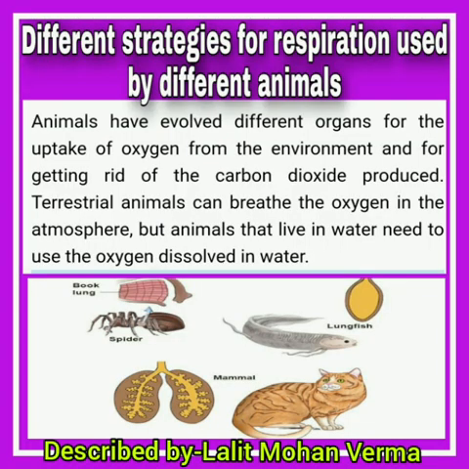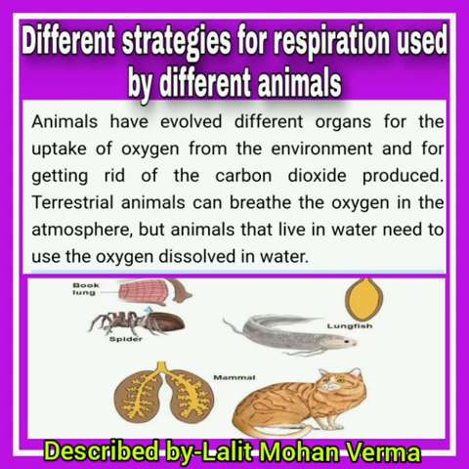Now, different strategies for respiration are used by different animals, as you can see on your screen. Animals have evolved different organs for the uptake of oxygen from the environment and for getting rid of the carbon dioxide produced.